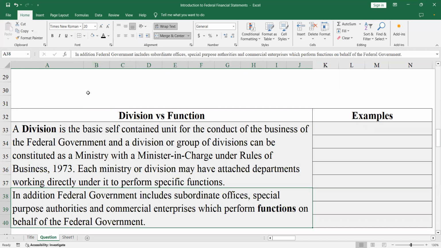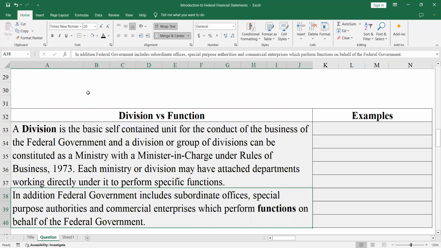It could be a ministry or any other unit of the government. Each ministry or division may have attached departments working directly under it to perform specific functions. So there are multiple divisions and all of them may be performing the same function.